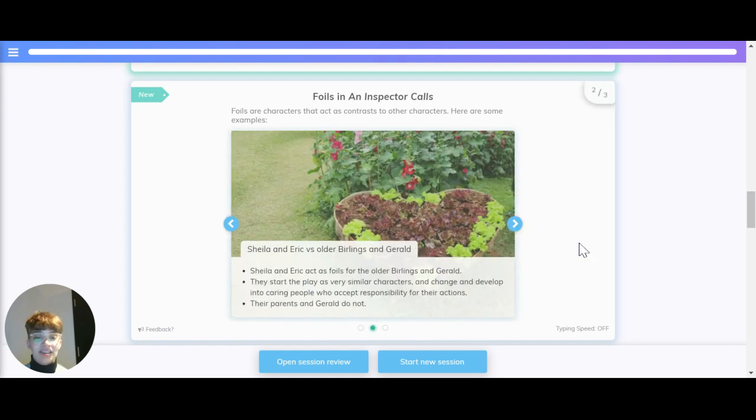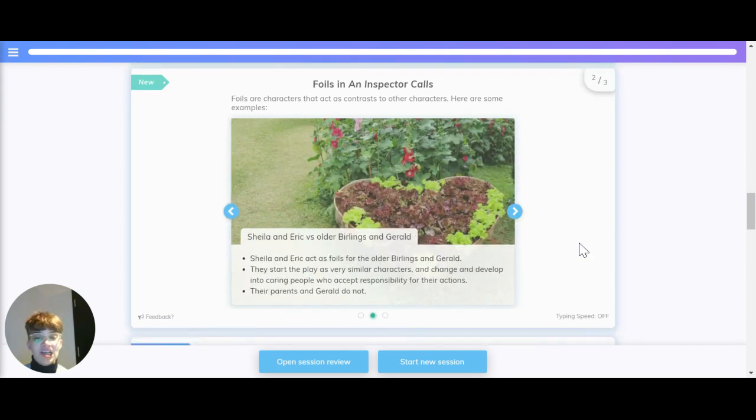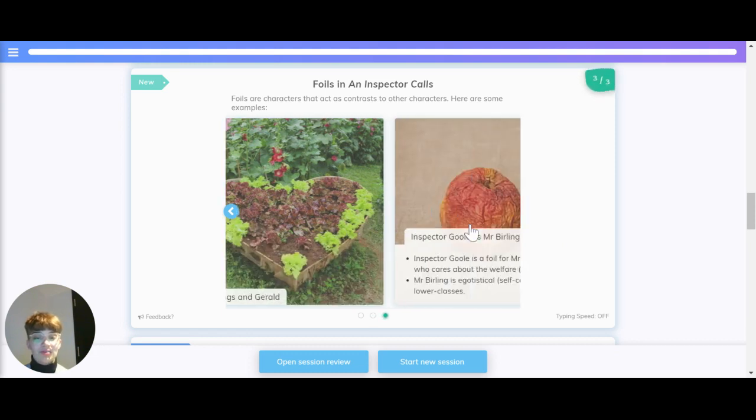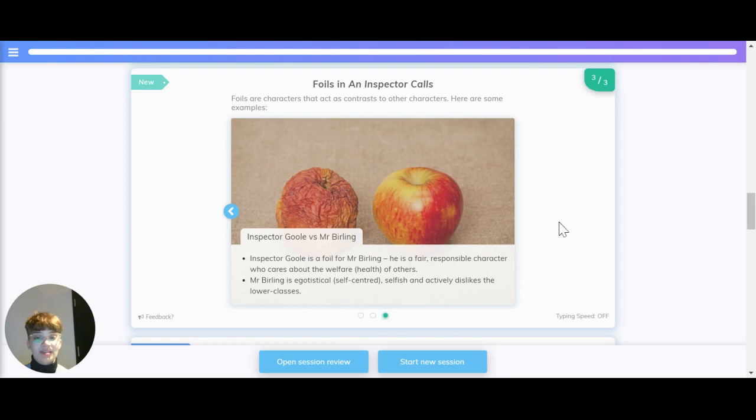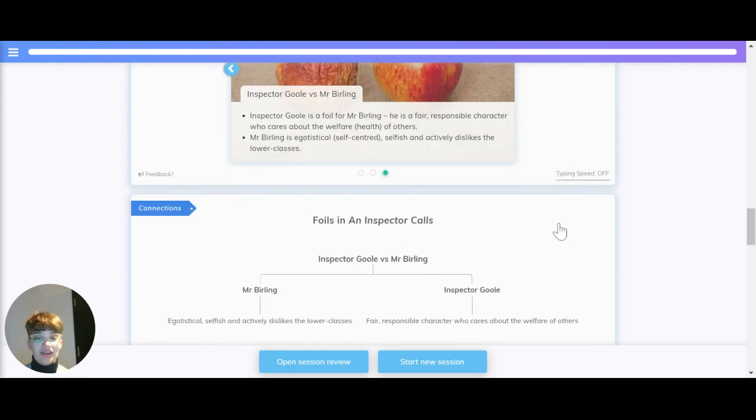Sheila and Eric versus the older Burlings and Gerald. Sheila and Eric act as foils for the older Burlings and Gerald. They start the play as very similar characters and change and develop into caring people who accept responsibility for their actions, whereas their parents and Gerald do not. Inspector Gould versus Mr. Burling. Inspector Gould is a fair, responsible character who cares about the welfare, meaning the health, of others. Mr. Burling is egotistical, self-centered, selfish, and actively dislikes other classes.